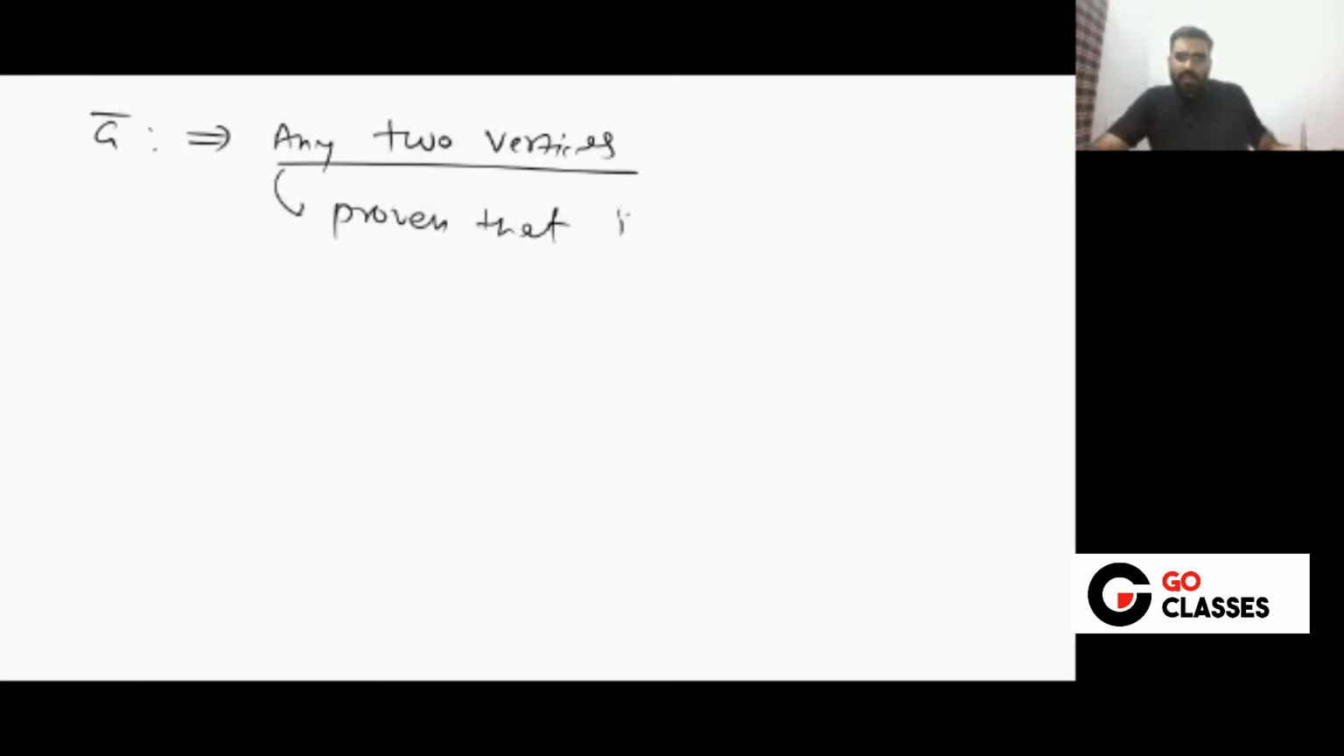So what we have done in G complement, you take any two vertices. In G complement, you take any two vertices. We have proven that in G complement there will be a path between them. Whatever two vertices you take, we have proven that in G complement there exists a path between these. Tell me, is this point clear or not?